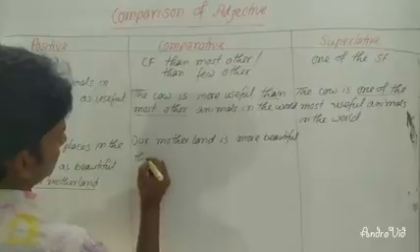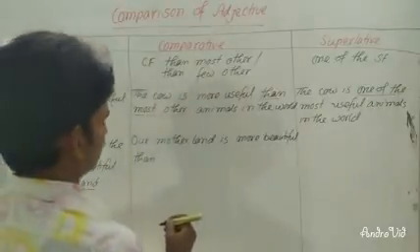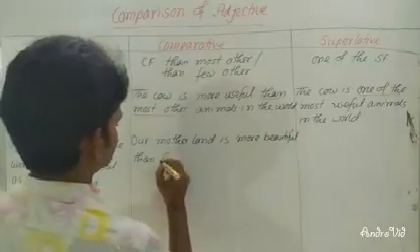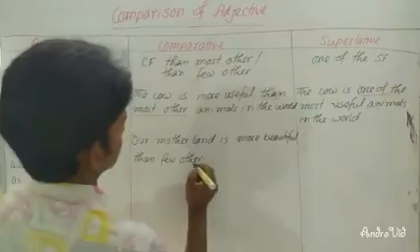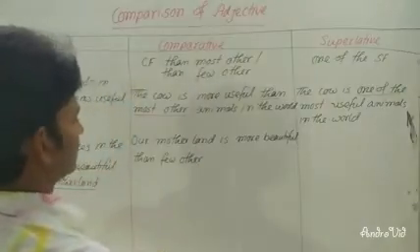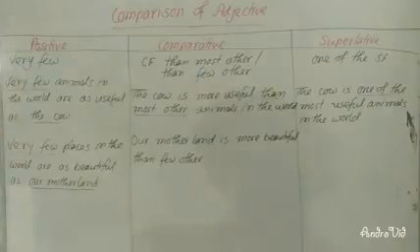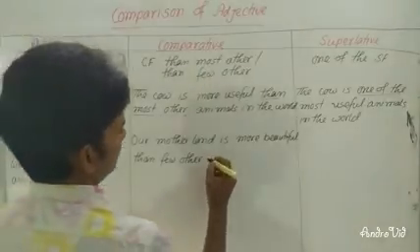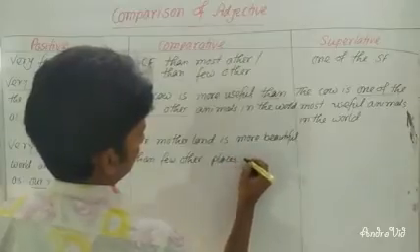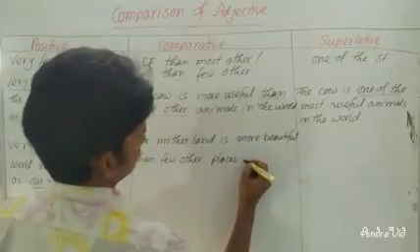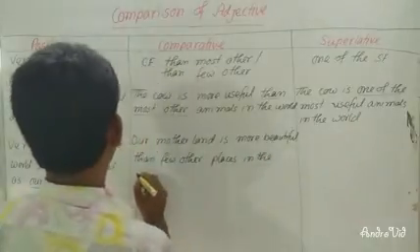You will go to the rules. You can write few other, or then most other. So our motherland is more beautiful than few other places in the world.